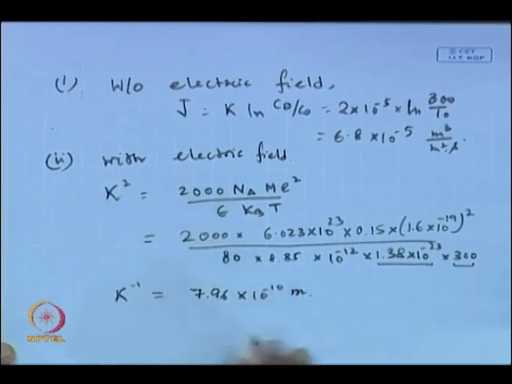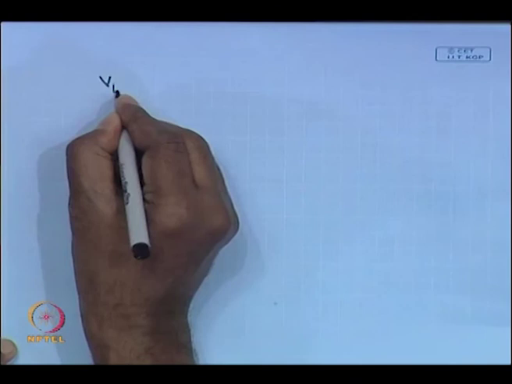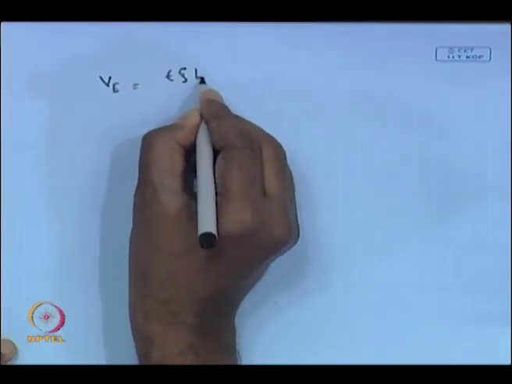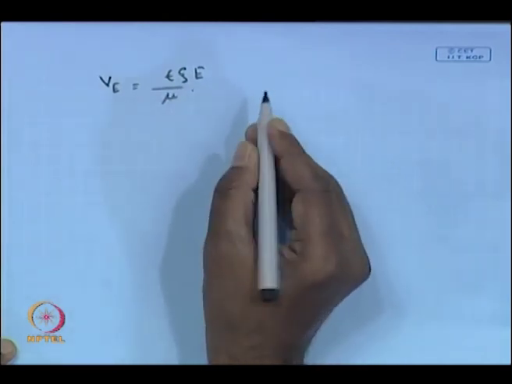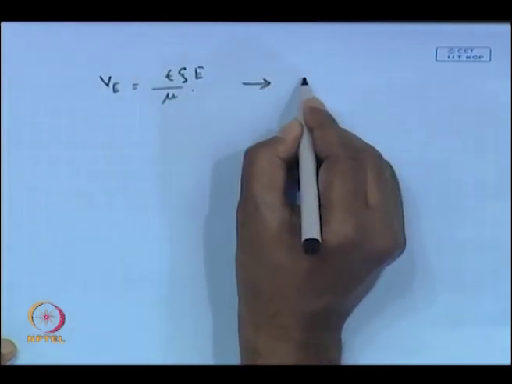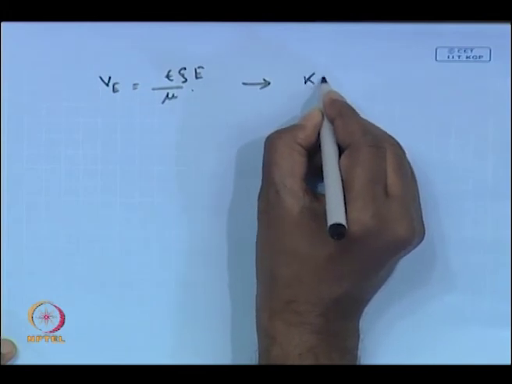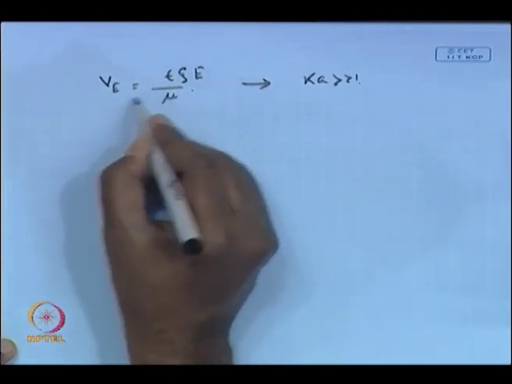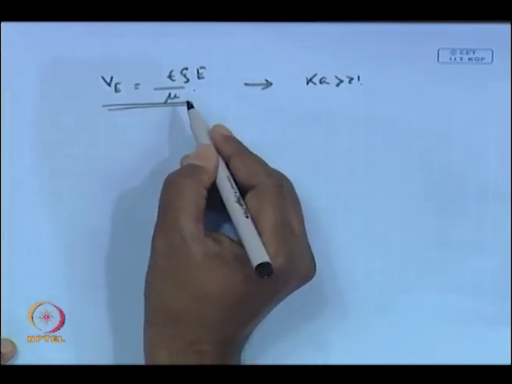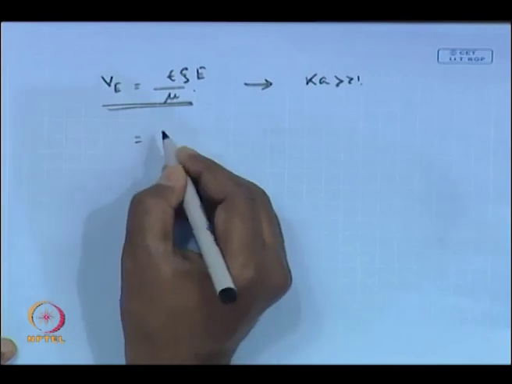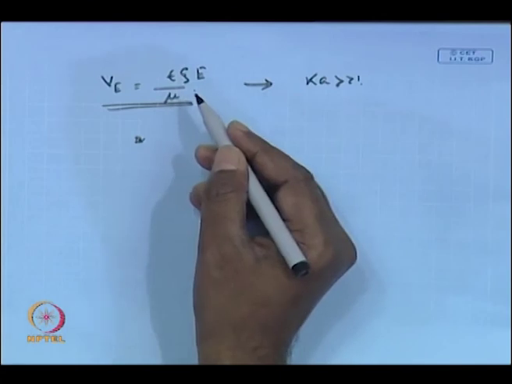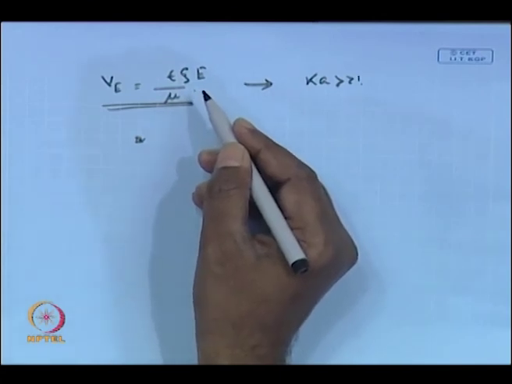Now, you know the electrophoretic velocity. The electrophoretic velocity will be epsilon zeta E by mu. And this is basically for the case of kappa A much greater than 1. Since this is the condition, we are going to use this formula to calculate the electrophoretic velocity. So, you know all the values, but you do not know the value of zeta. Suppose you have not measured the zeta potential. For this particular problem, the charge is given.